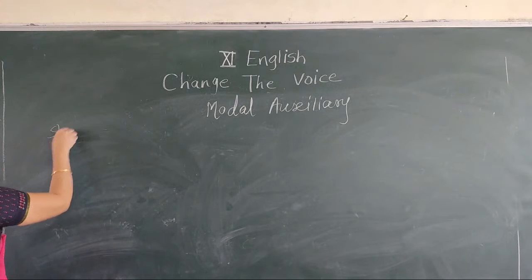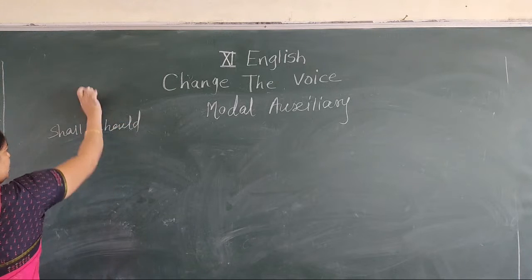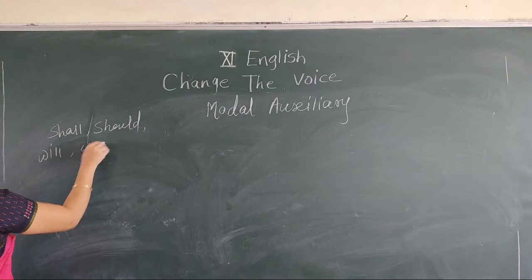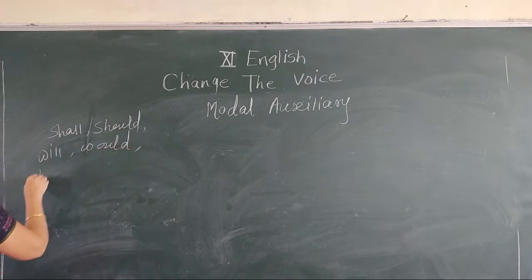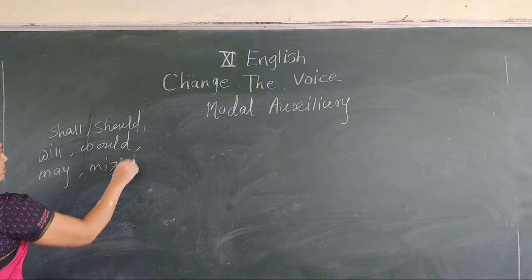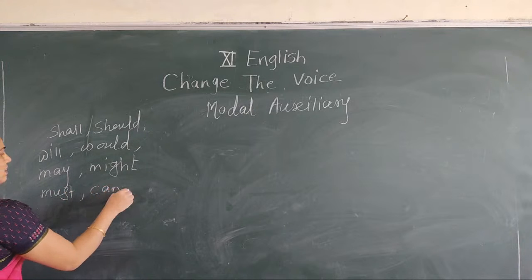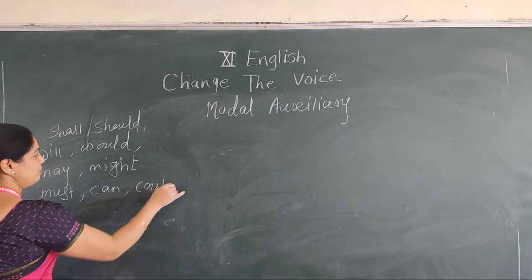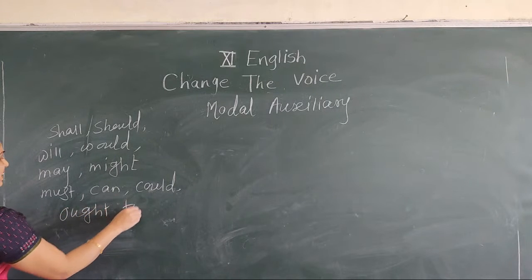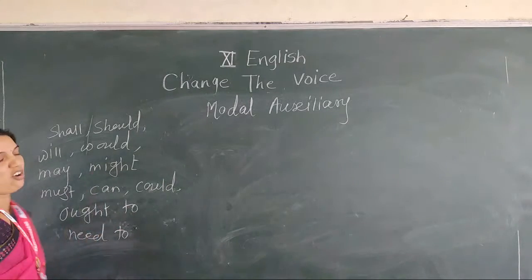Yes: shall, should, will, would, may, might, must, can, could, ought to, need to. These are modal auxiliaries.